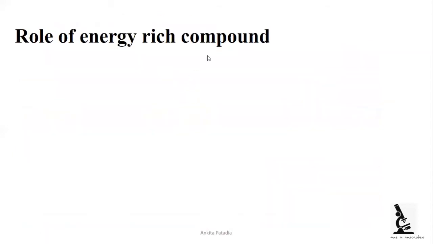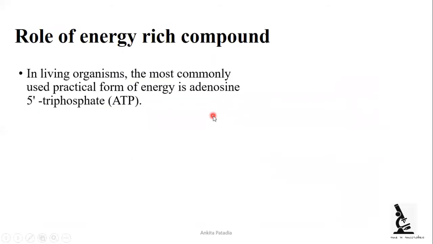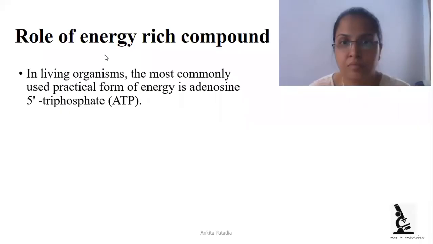Next is the role of energy rich compounds. We know that energy rich compounds include ATP, which we have studied already. ATP is adenosine 5-triphosphate, generally we call it ATP. It is a high energy compound and it is most commonly used as a practical form of energy.